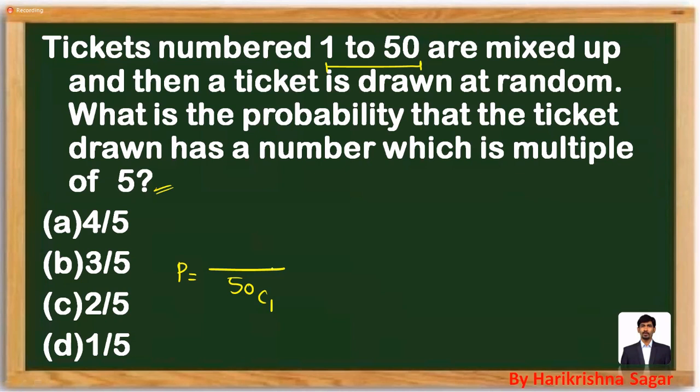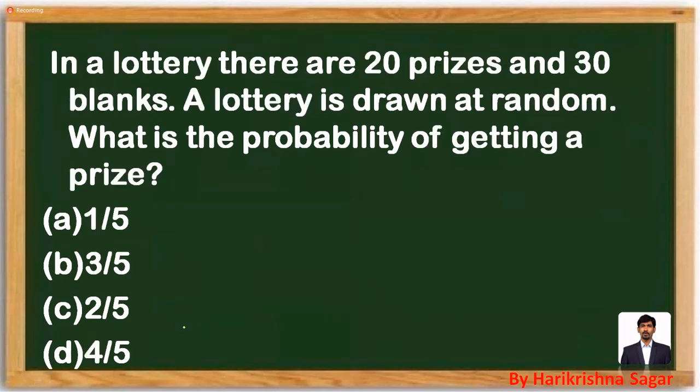So what is your question? Whatever ticket you are choosing, that must be a multiple of 5. How many multiples of 5 will be there? 10 multiples of 5 will be there. So 10C1 divided by 50C1, 10 by 50, 1 by 5 is your answer. Mark it as option D. Look at the next question.